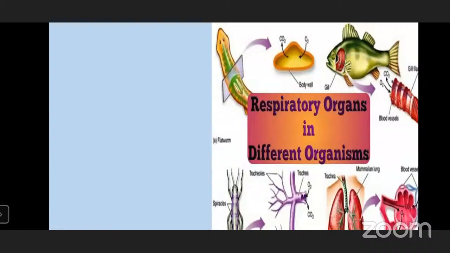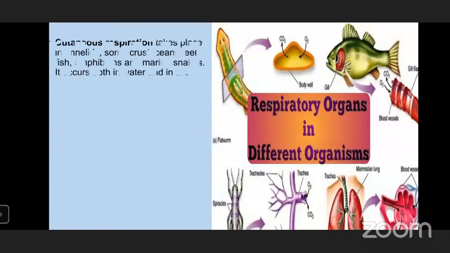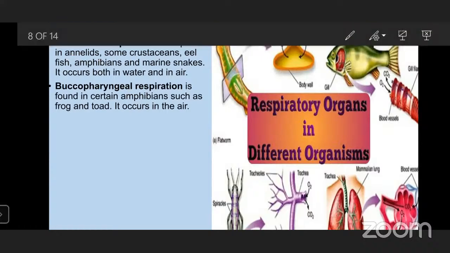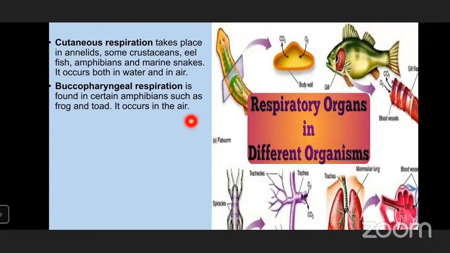Next, you can see respiratory organs in different organisms. Here we can see different types of respiration. Cutaneous respiration. Cutaneous means the skin, right? This cutaneous respiration takes place in annelids, the phylum Annelida.